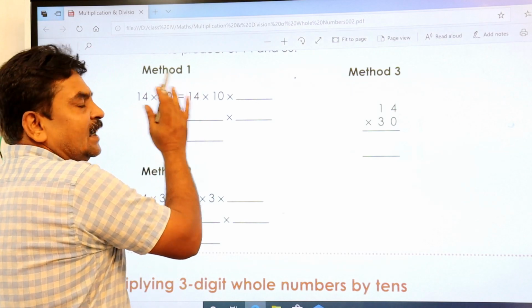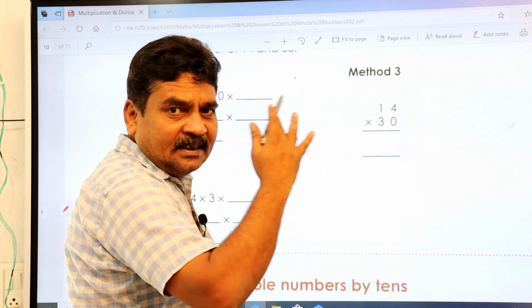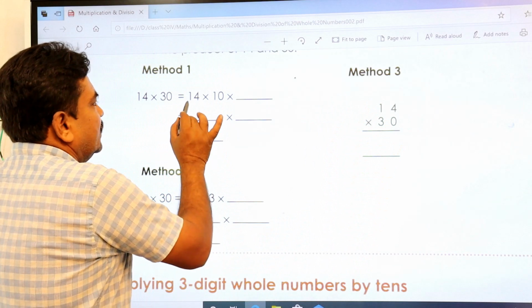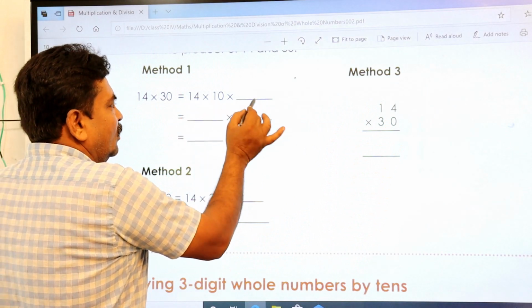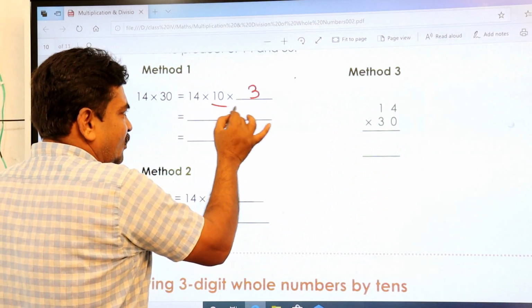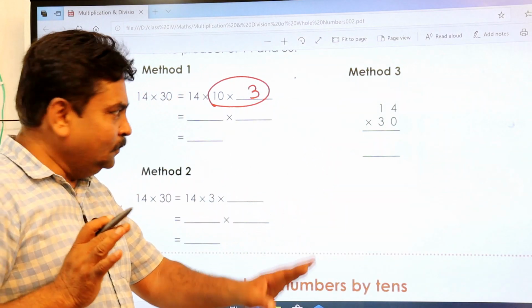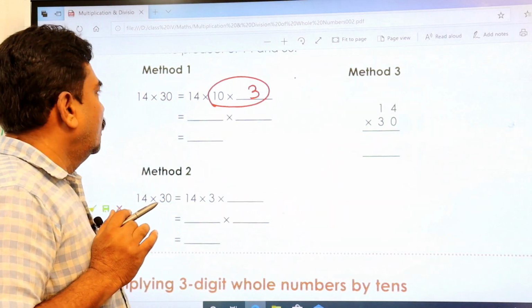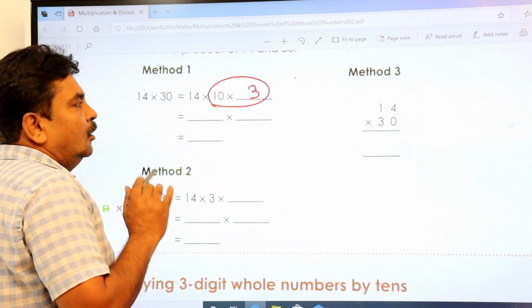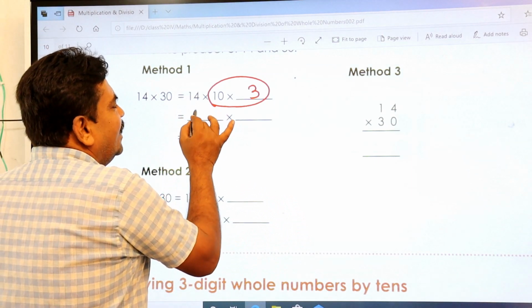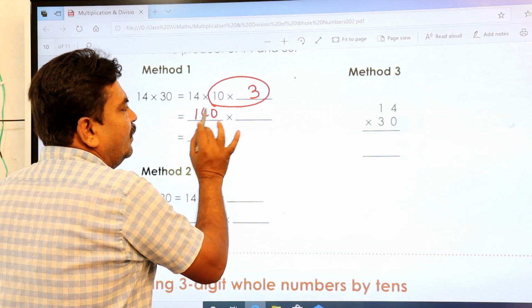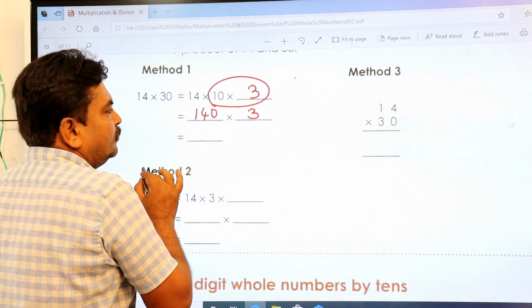14 into 30, we can easily split it. That is 14 into 10 into 3. This 10 into 3 is nothing but 10 3s are 30. We have split it into this one. Now 14 tens are 140, 140 into 3.